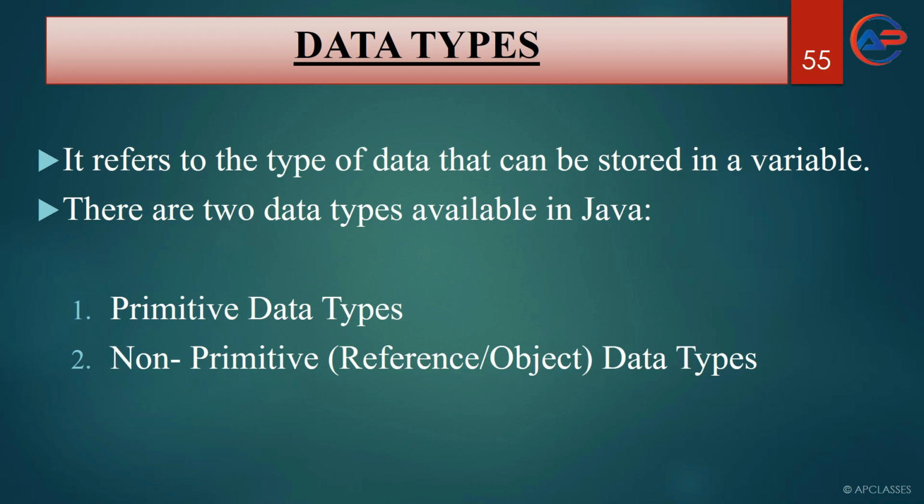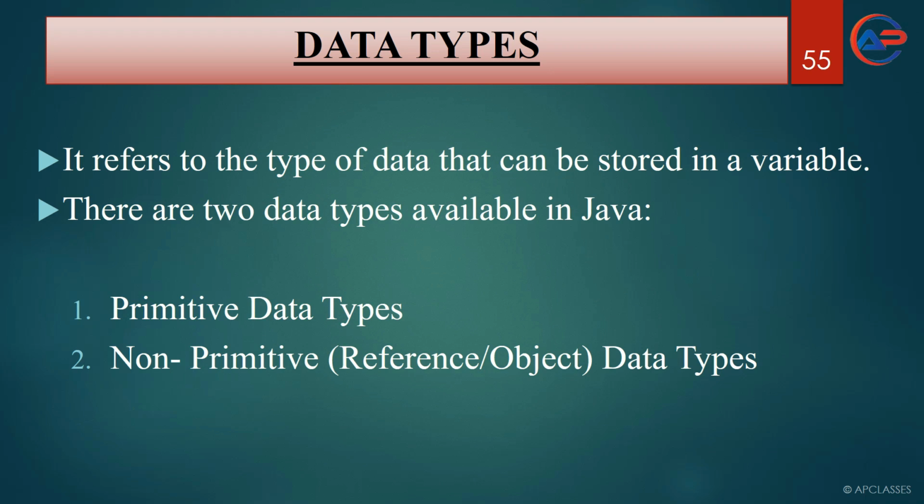Precisely, you have to mention that you want to store an integer value to a variable. So you have to specify it with a data type.